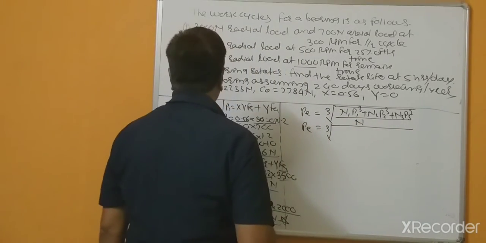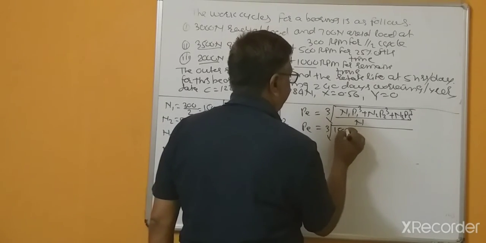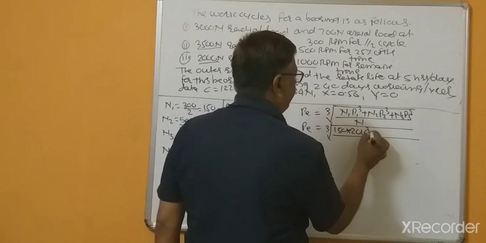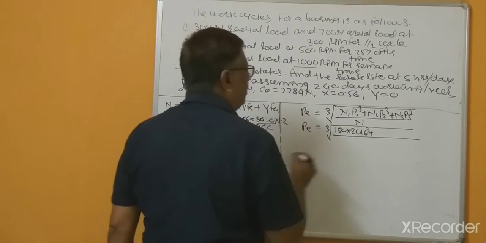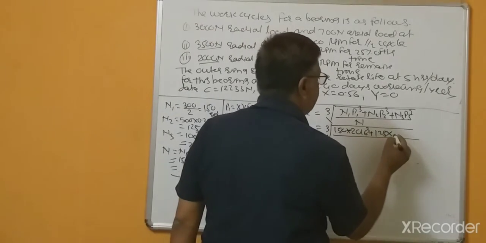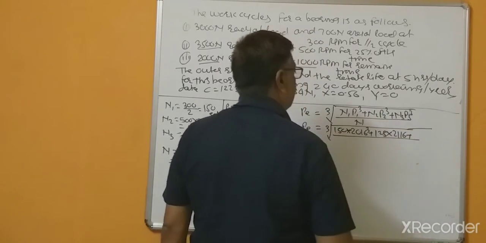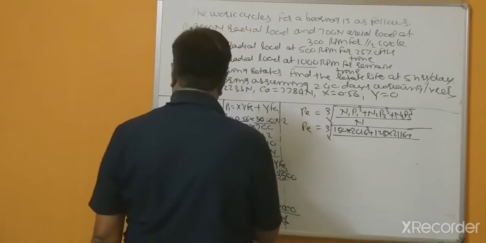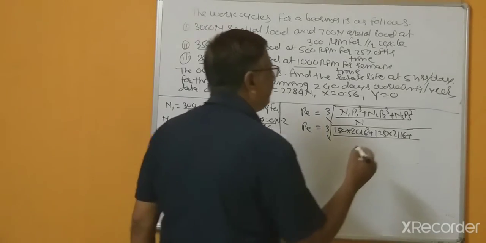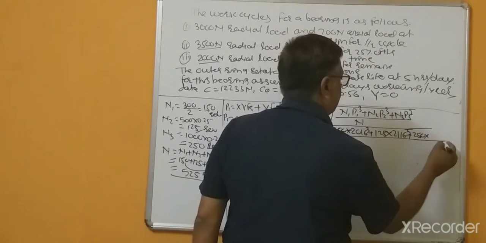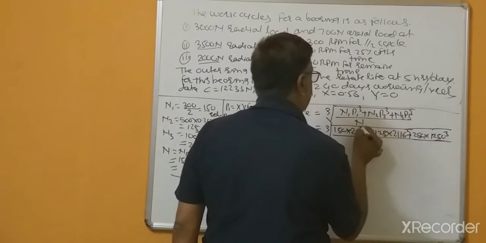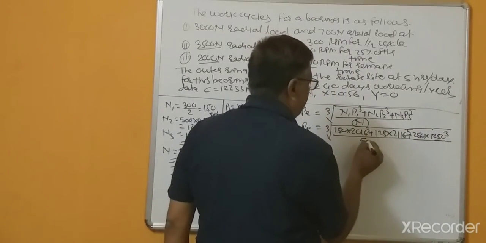This n1 equal to 150 multiplied by P1, this is 2016 cube, n2 equal to 125 multiplied by P2, 2116 cube, plus n3 RPM, and this is 250 multiplied by 1250 cube, divided by n equal to 525.